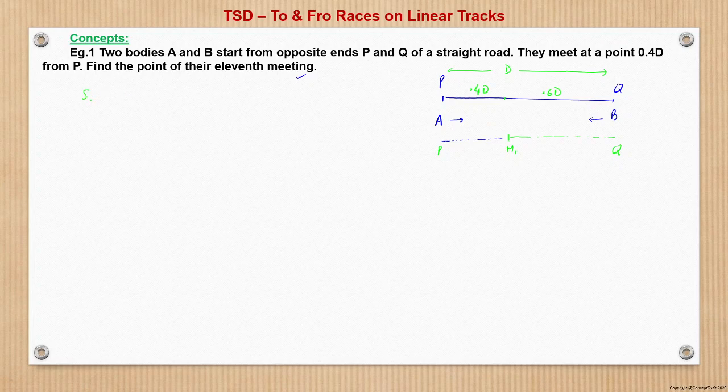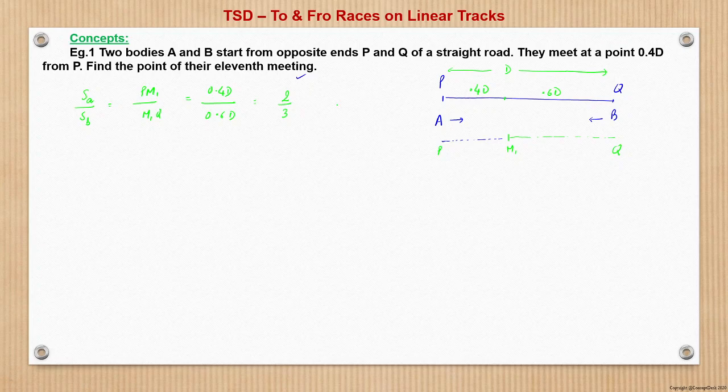So can we say speed of A upon speed of B, since they have covered their respective distances in the same time, so ratio of speed will be ratio of distance, right? So here it will be PM1 upon M1Q. I'm writing very minutely here with the very basics. So now PM1 is nothing but 0.4d, and M1Q is 0.6d. So this becomes 2 by 3. Speed of A is to B is 2 by 3.